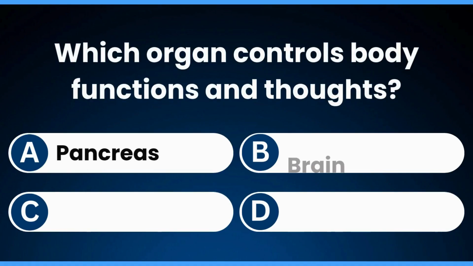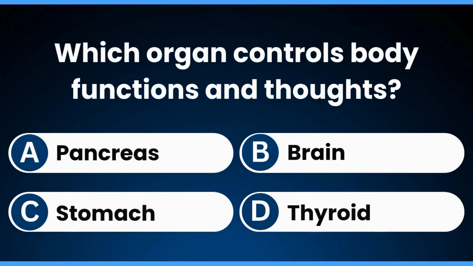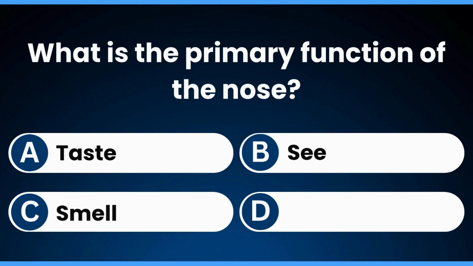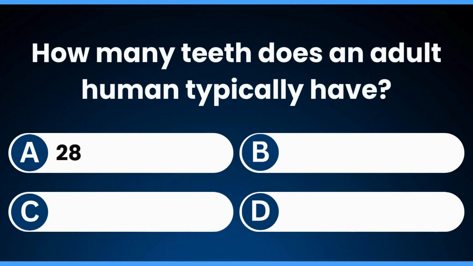Which organ controls body functions and thoughts? Brain. What is the primary function of the nose? Smell. How many teeth does an adult human typically have?